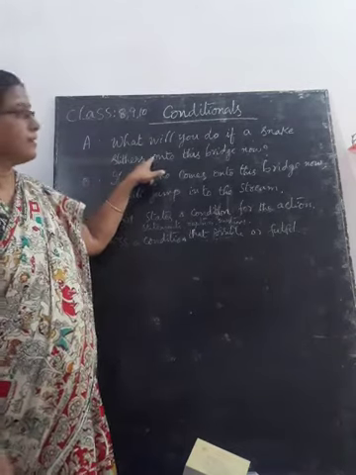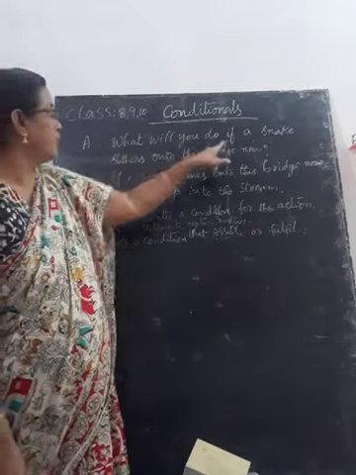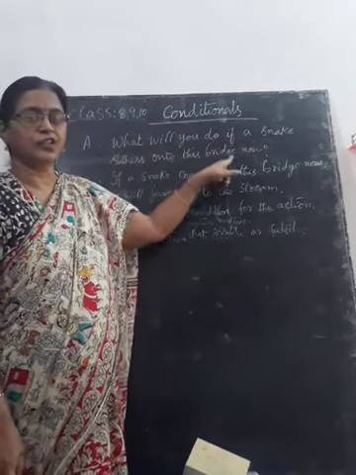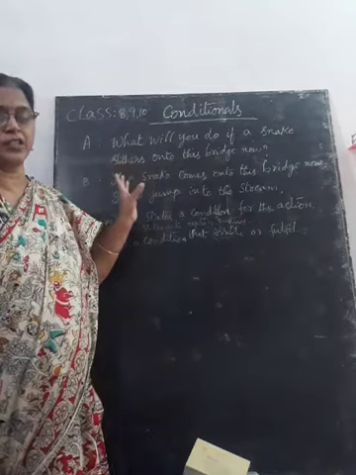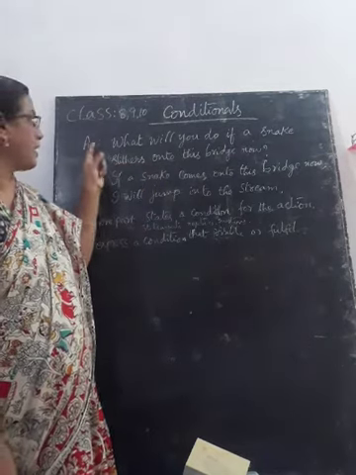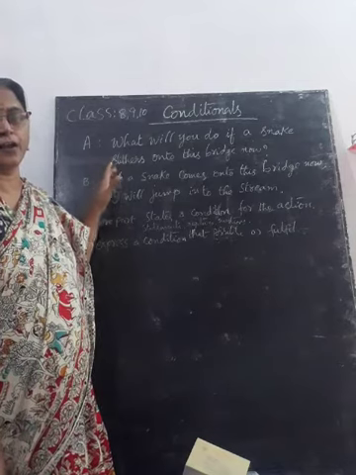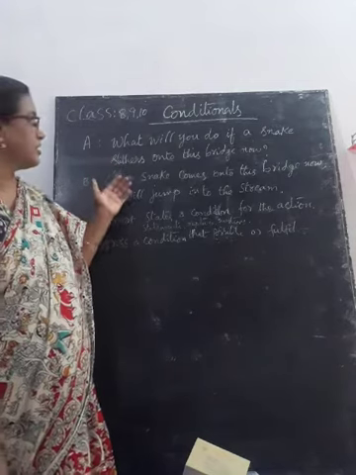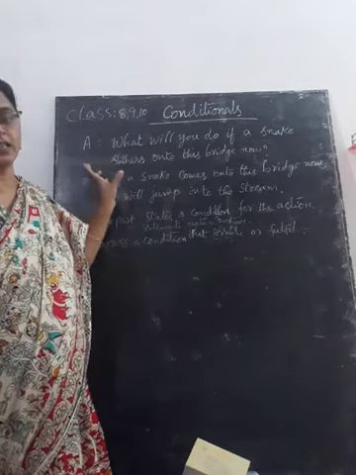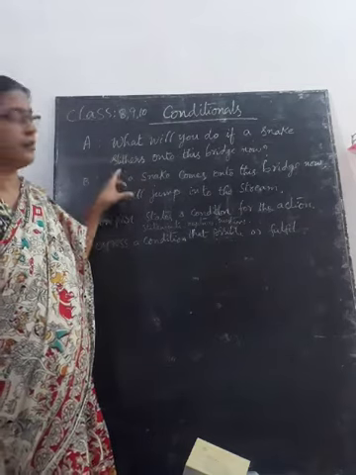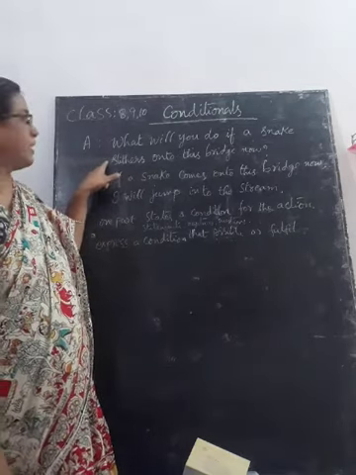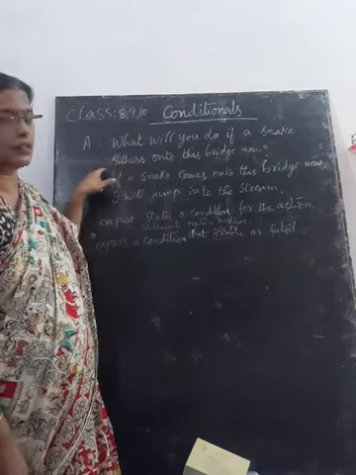Character A is saying, "What will you do if a snake slithers onto this bridge now?" They are sitting on the bridge and talking to each other. A and B are two characters. Their conversation is like this. I have written just two dialogues. Look at the dialogues and listen to me while watching.